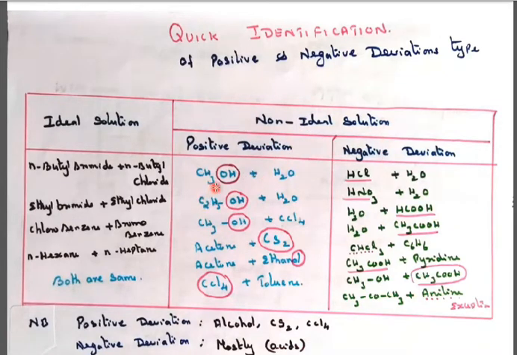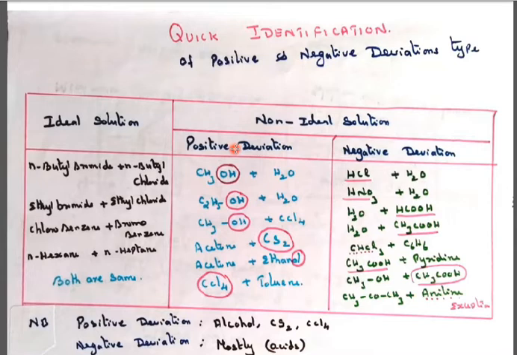In positive deviation, CH3OH, methyl alcohol plus water, and ethyl alcohol, C2H5OH plus water. Another thing: methyl alcohol, CH3OH plus carbon tetrachloride, acetone plus carbon disulfide, acetone plus ethyl alcohol, carbon tetrachloride plus toluene. So whichever I've circled, all belong to positive deviation: alcohol, carbon tetrachloride and carbon disulfide, and alcohol again. So when these combinations come, it is positive deviation.